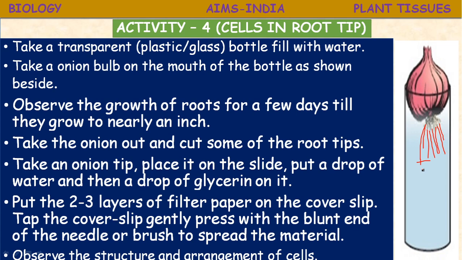So first we have grown the onion roots, then you cut the tip of the root, take the tip, place it on the slide, put a drop of water and a drop of glycerin and place a cover slip over it, and with the help of 2-3 filter papers you apply force on the cover slip with the help of a blunted needle or brush. Then observe the structure and arrangement of cells.